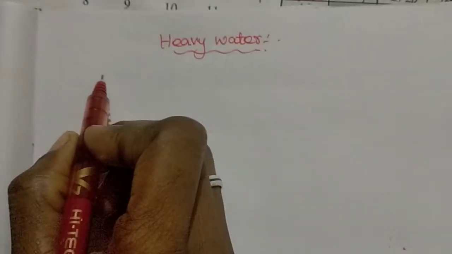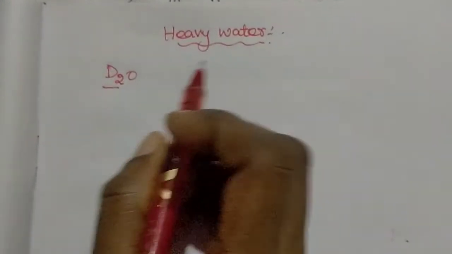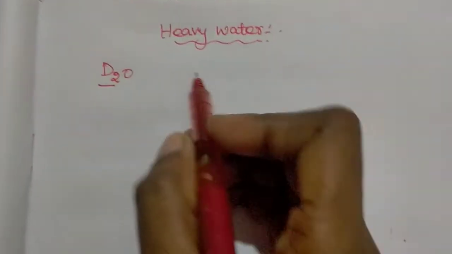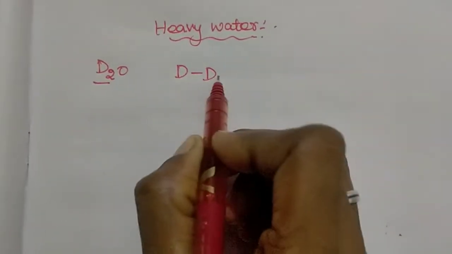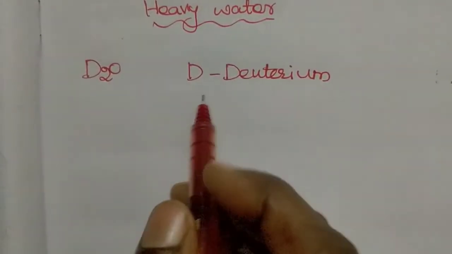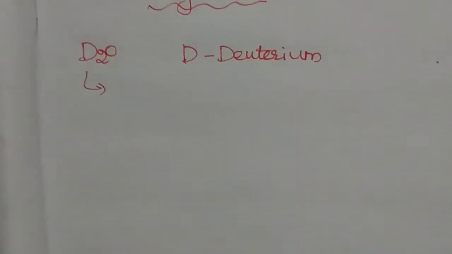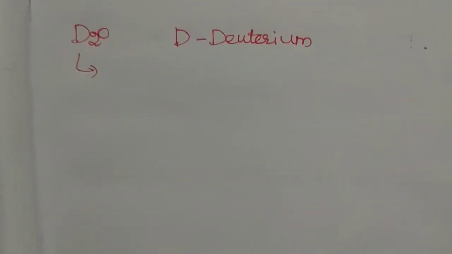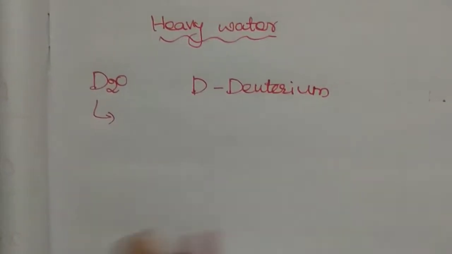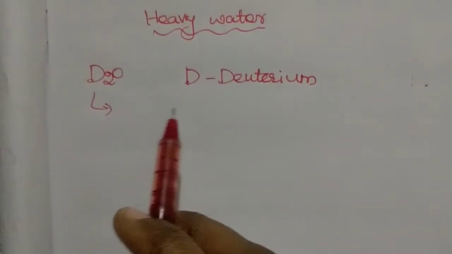So what is the formula of heavy water? D2O. D2O is the formula of heavy water. Why do we call this heavy water? D means deuterium, which is one of the isotopes of hydrogen. So the general name is oxide of heavy hydrogen or oxide of deuterium. Another name of heavy water is oxide of hydrogen, oxide of deuterium or oxide of heavy hydrogen.